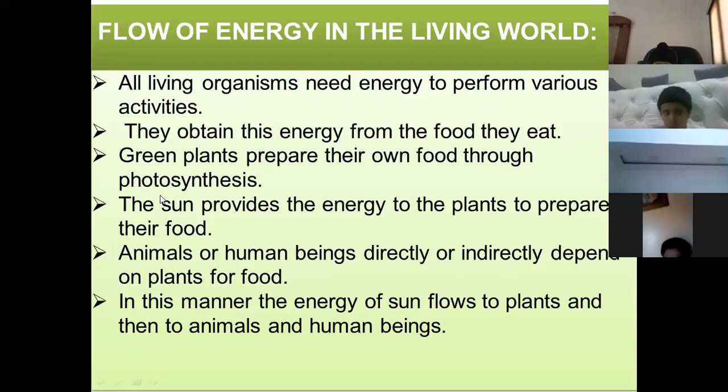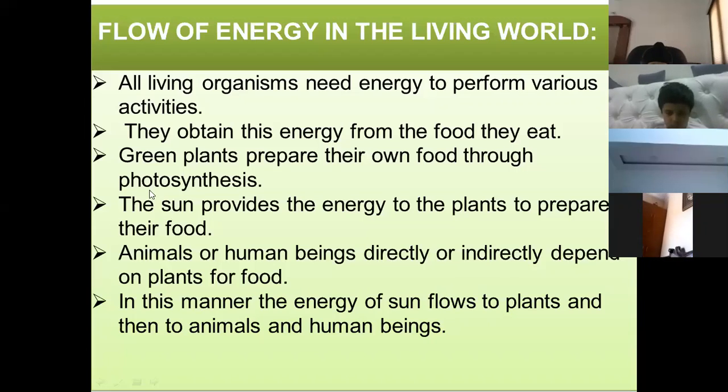Next. See, green plants prepare their own food through photosynthesis. The sun provides the energy to the plants to prepare their food. This is very important. Green plants get their energy from the sun. Animals and human beings directly or indirectly depend on plants for food. We eat plants.